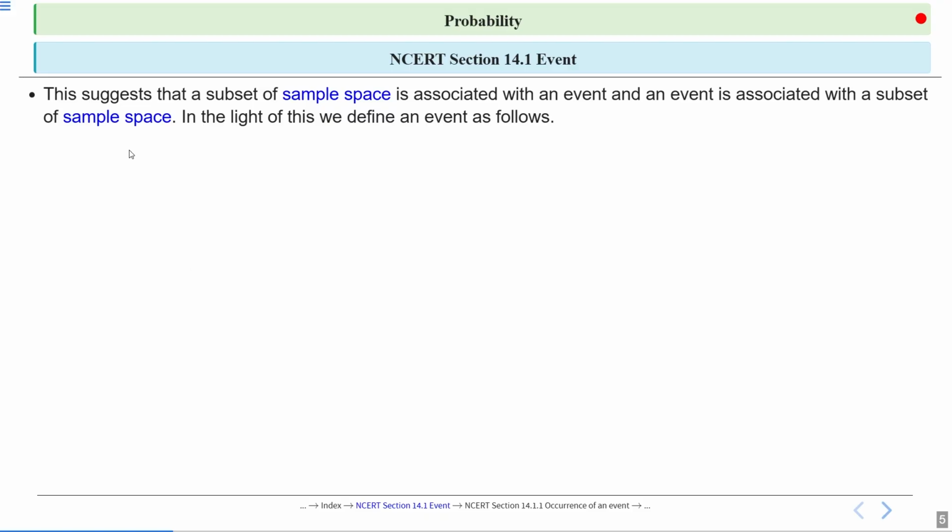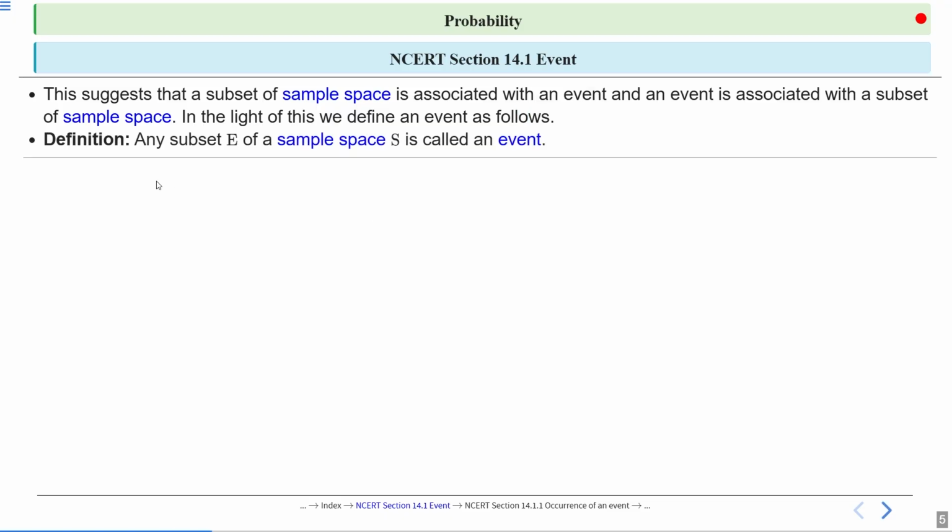Now this suggests that a subset of sample space is associated with an event, and an event is associated with a subset of sample space. So we are connecting event with sample space. An event is associated with a subset of sample space, and a subset of sample space is associated with an event. In the light of this, we define an event as follows.